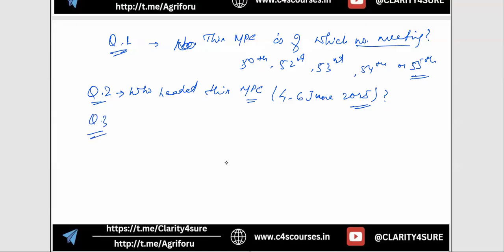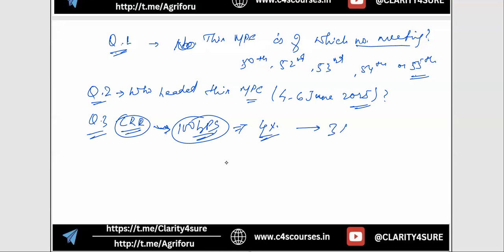Then you have to answer me that CRR also got revised in this meet, and we have seen that CRR has been reduced by 100 basis points. Earlier it was 4%, now it is 3%.